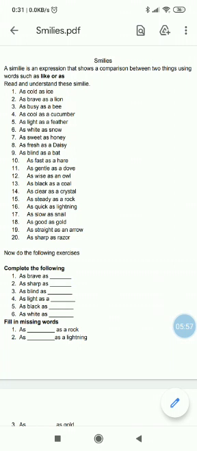Now children, these similes, you have to write it in your classwork grammar copy, and you have to complete the sentences. As brave as lion, as sharp as razor, as blind as bat, as light as a feather, as black as coal, and as white as snow.